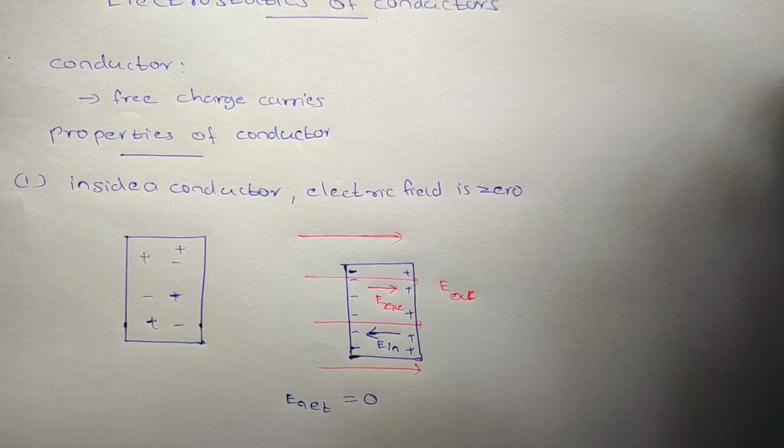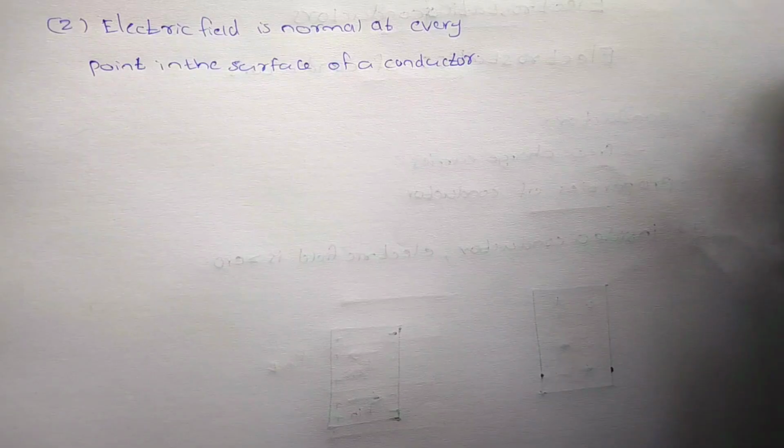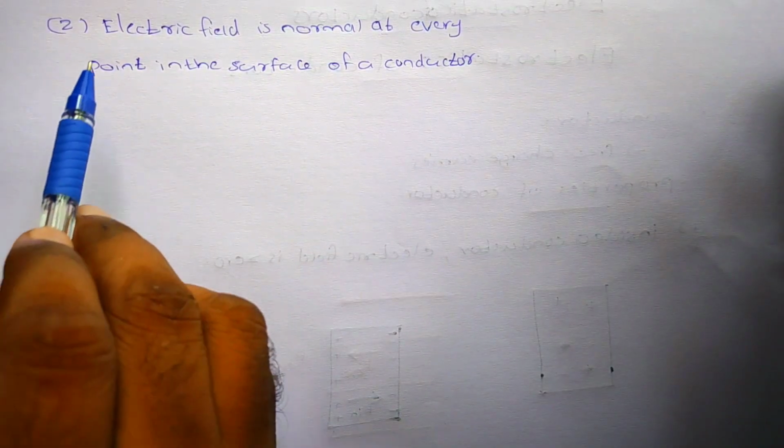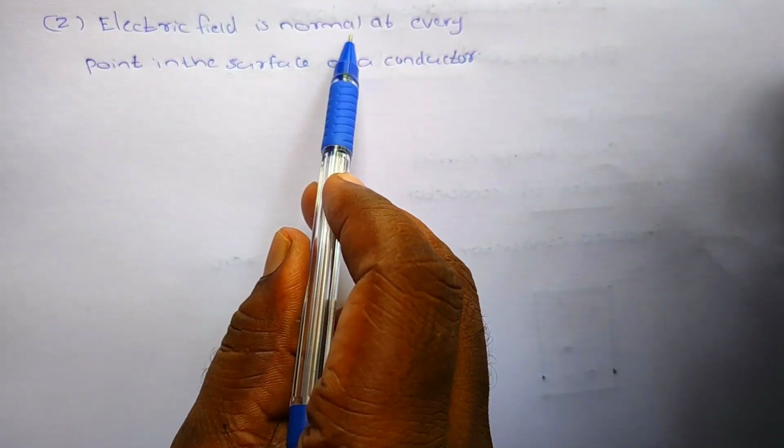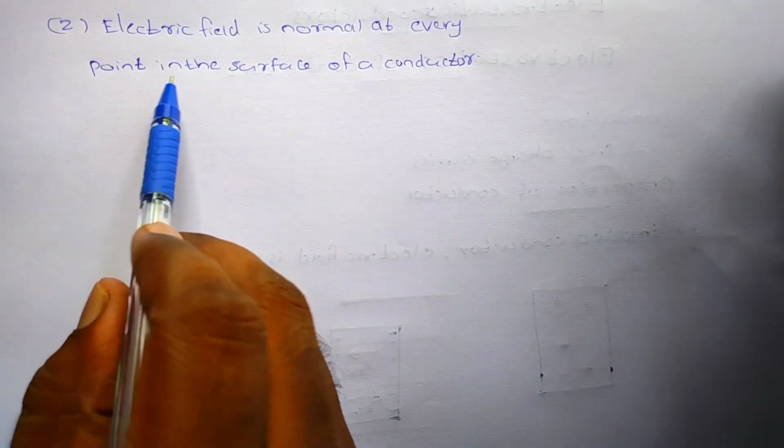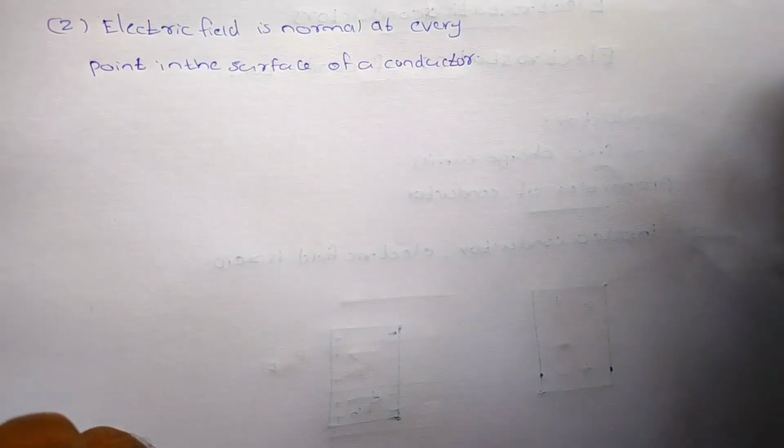Next we are going to see the second property of the conductor. The electric field is normal at every point on the surface of a conductor.